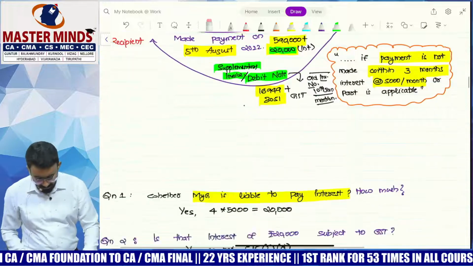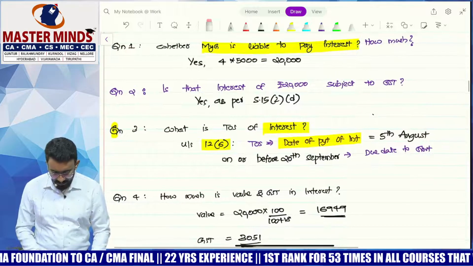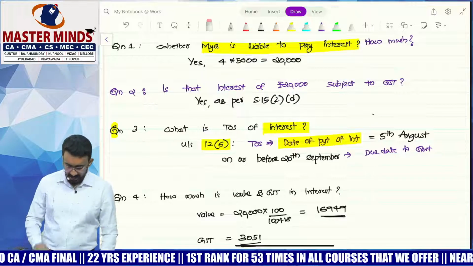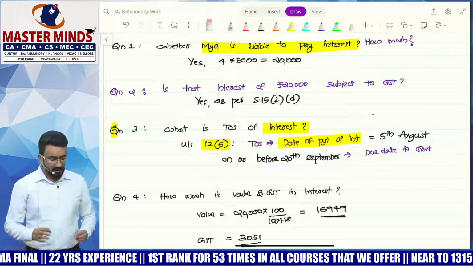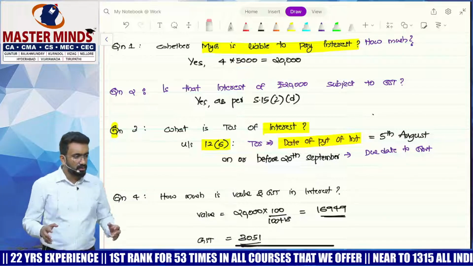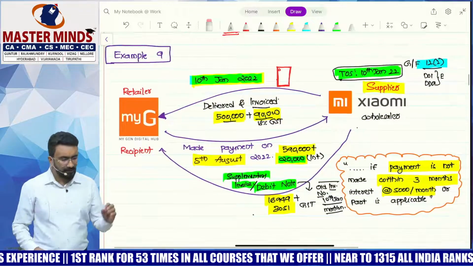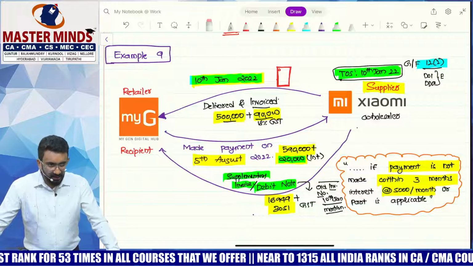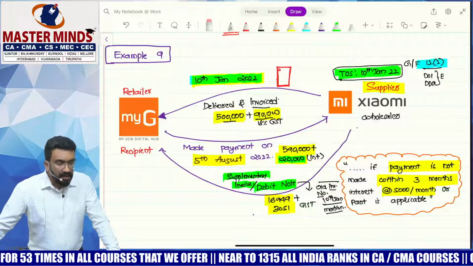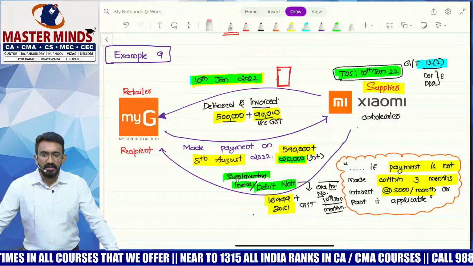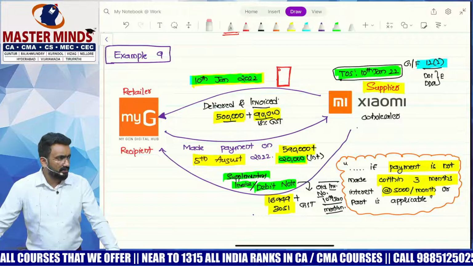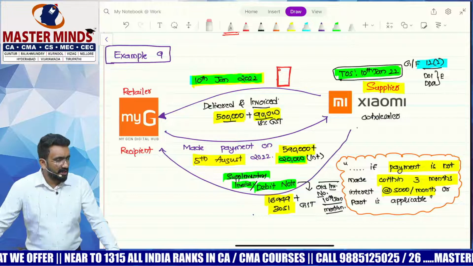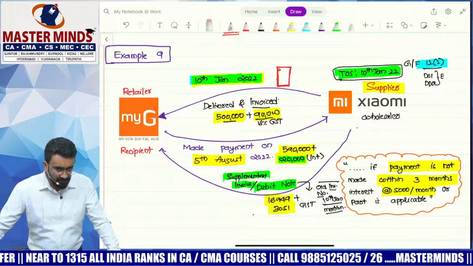Understanding? So the first question that I have, among multiple questions for this case study: Number 1, whether MyG is liable to pay interest, how much? 20,000? Yes. Is that interest of 20,000 subject to GST? Yes, as per 15(2)(d). What was the time of supply for Xiaomi to pay taxes? Time of supply is 10th of Jan 2022 itself. How much was the GST that is payable on or before 20th of February then? How much will be the GST payable? It is 90,000. That is the GST in the invoice, right?